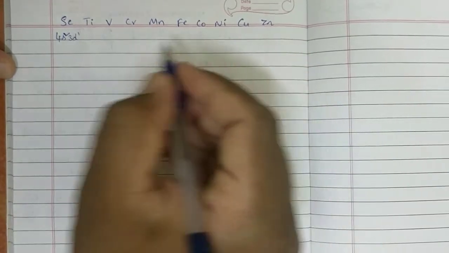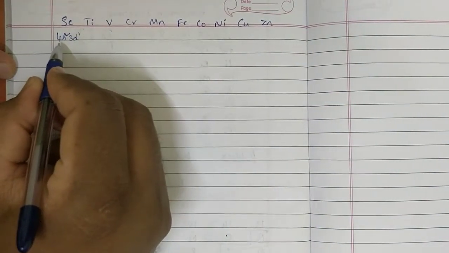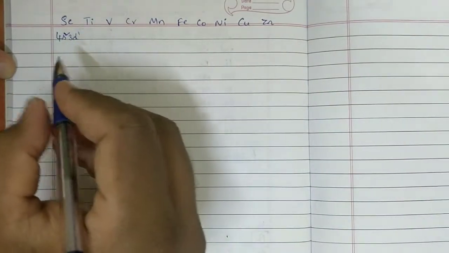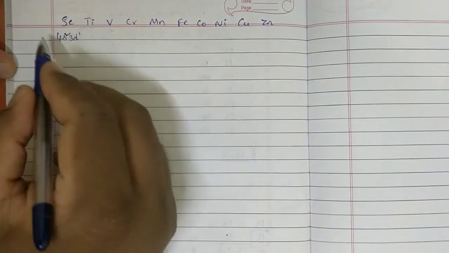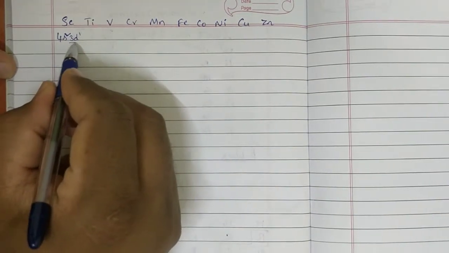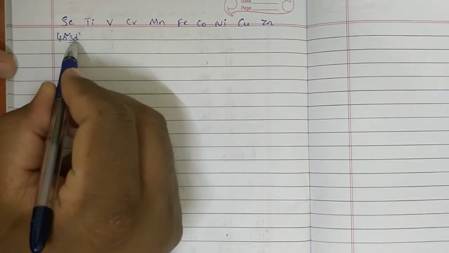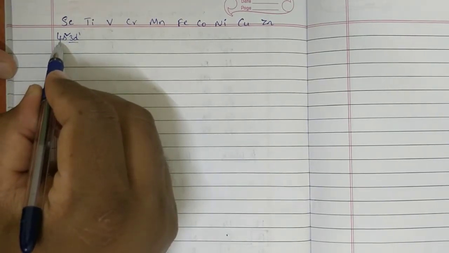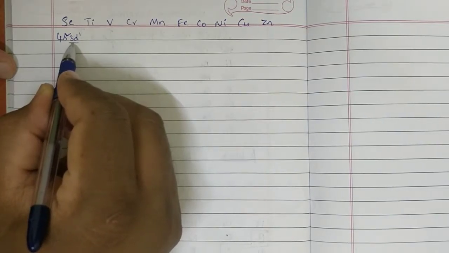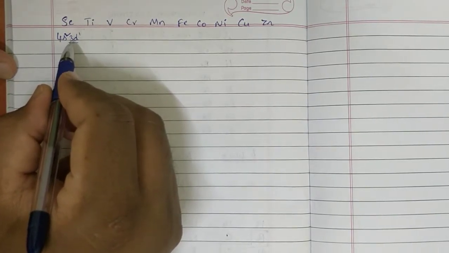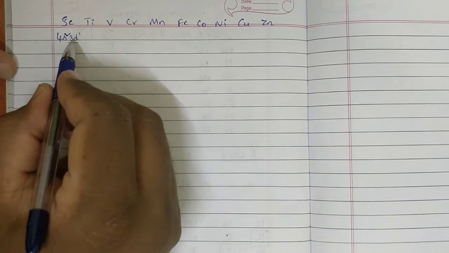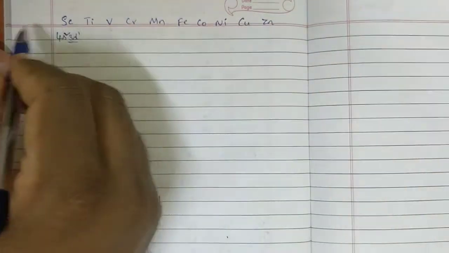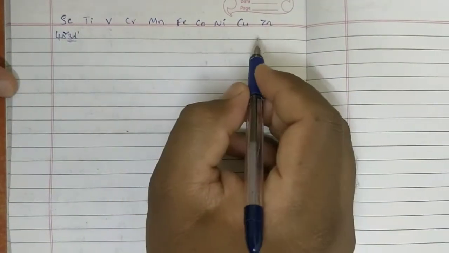But the fourth shell is generally the outermost shell, the last shell. Why did we consider this as the outermost electronic configuration for these elements alone? Because electrons present not only in the fourth shell but even in the third shell, 3d, not 3s and 3p, are also involved in chemical reactions for these elements.